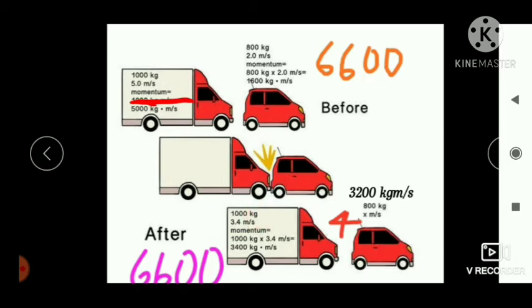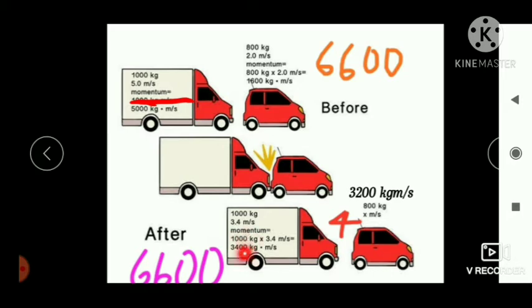Initially the velocity of the truck was 5 meter per second, but now the velocity is 3.4 meter per second. And what about the car? Initially the velocity of the car was 2 meter per second. Now after collision its velocity is increased to 4 meter per second. So the velocity of the truck decreased, and velocity decreases means its momentum also decreases.